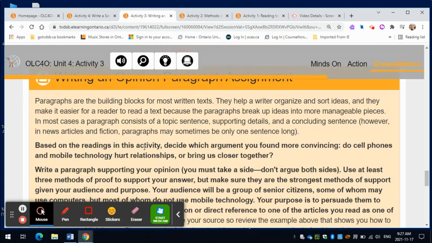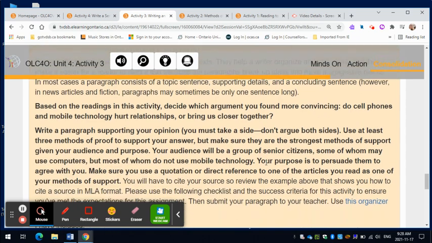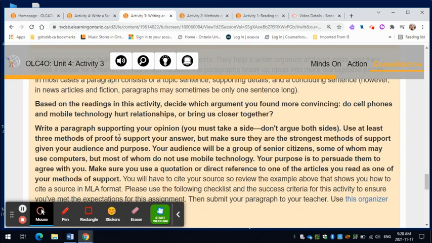So based on the reading in this activity, decide which argument you found more convincing. Do cell phones and mobile technology hurt relationships, or do they bring us closer together? What do you think? So you're going to write a paragraph supporting your opinion. So you have to make sure you take a side. Don't argue both sides. Use at least 3 methods of proof to support your answer, but make sure your strongest method of support is given to your audience first.